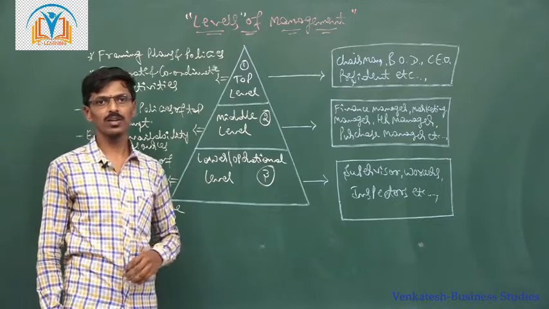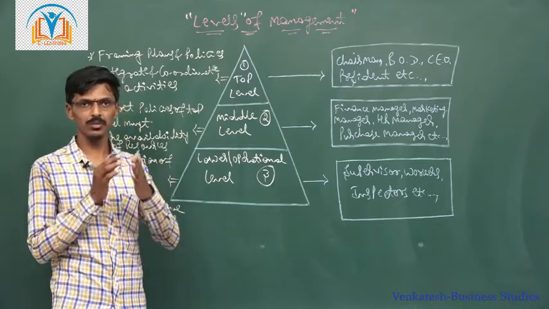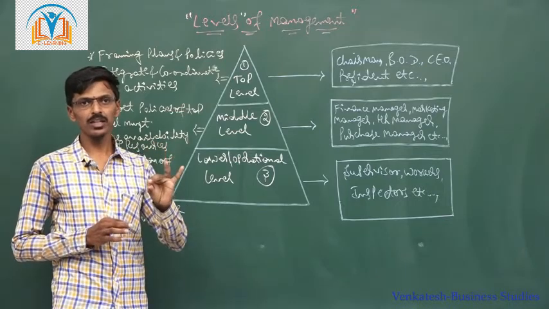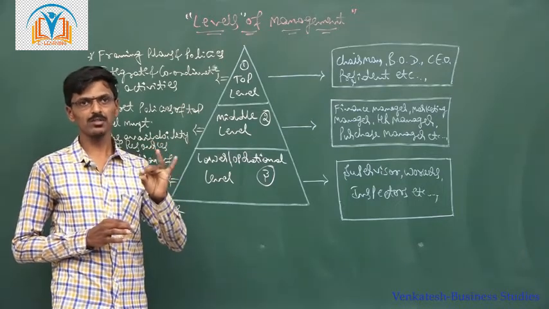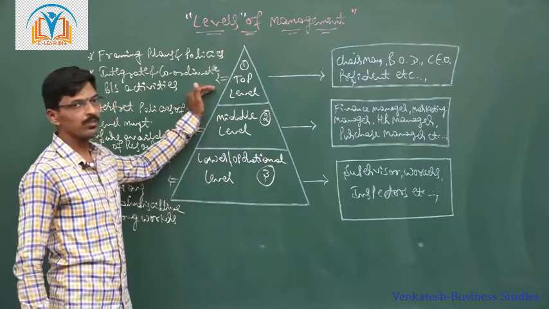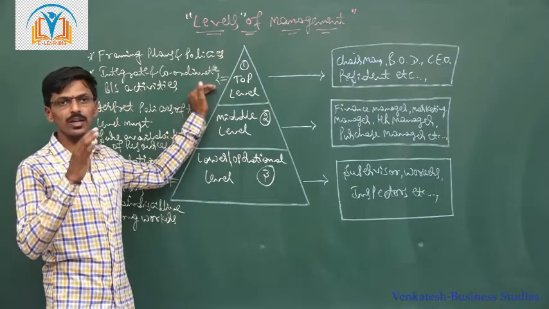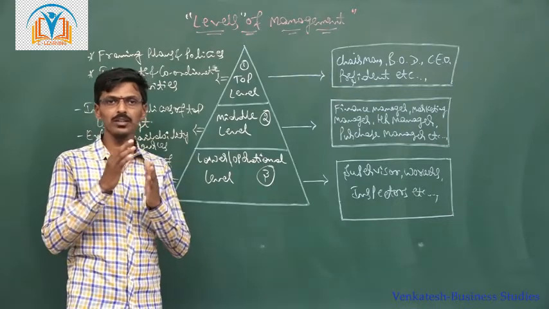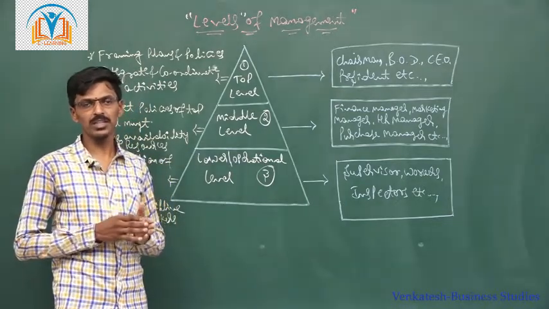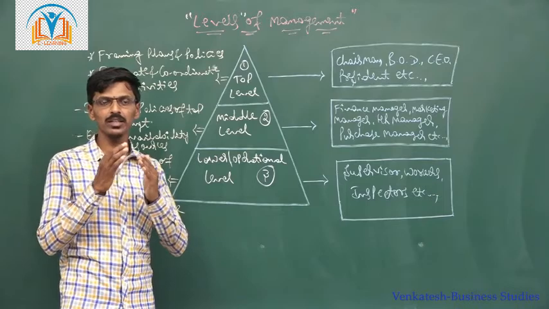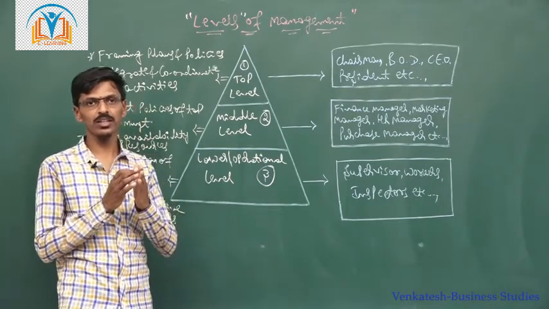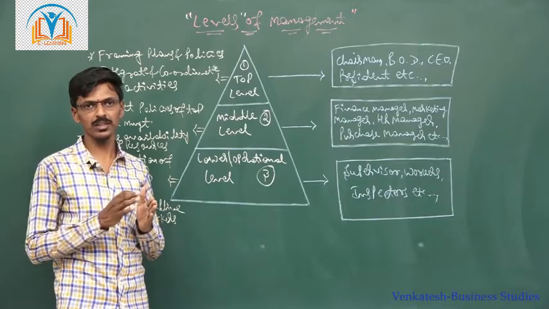In each and every organization, we can observe top level, middle level, and lower level management. So who are at the top level management, and what are their duties and responsibilities relating to their level of management? Let's see each level of management in detail.